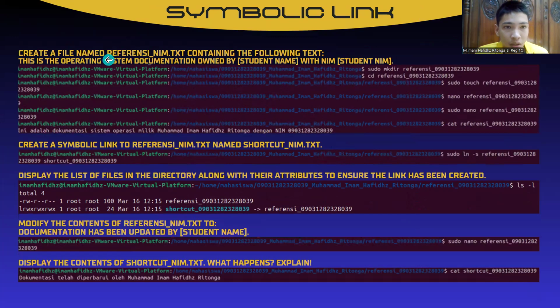And then create a file named referency_name.txt containing the following text: ini adalah dokumentasi sistem operasi milik nama mahasiswa dengan NIM mahasiswa. Here's the code. I use sudo mkdir to make the referency_my name directory, and then I use cd to enter the directory.